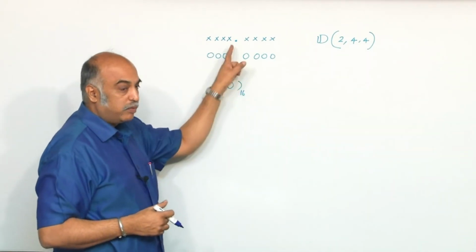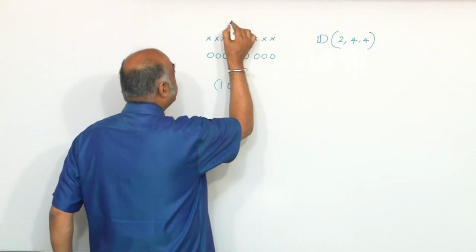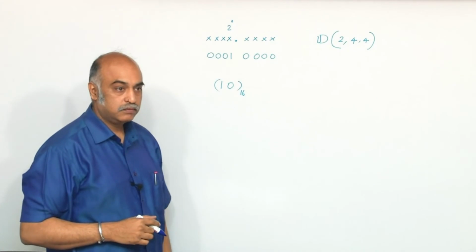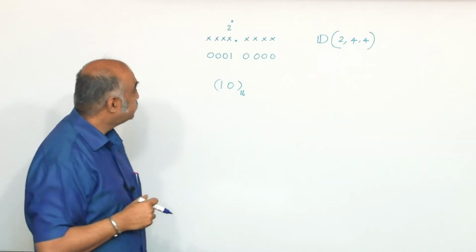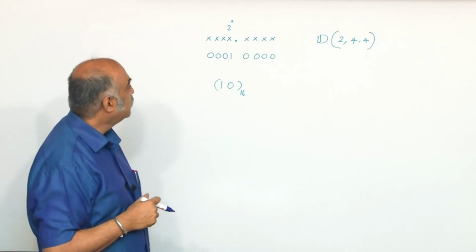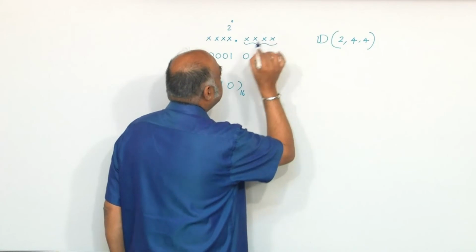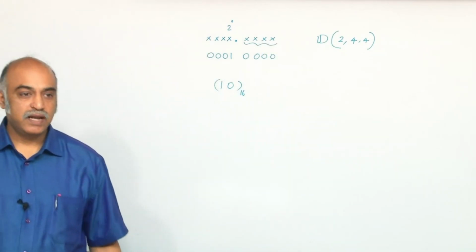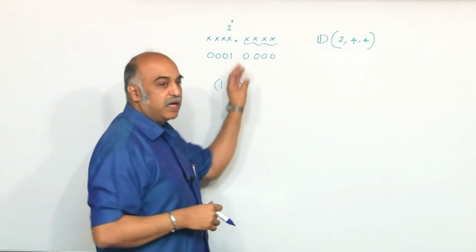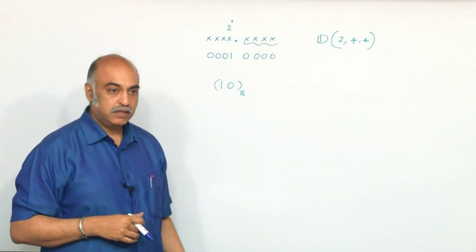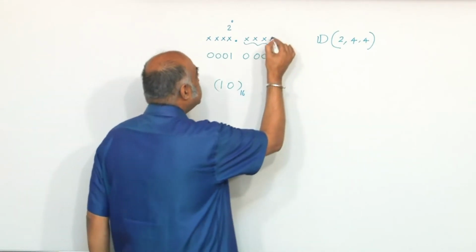But the moment I say this is the point, I will say this is my 2 to the power of 0. Right? So it is 1, it is a number 1, the value. So if this is number 1, now what are all these? It is 0.2999, imagine in terms of decimal, 0.299 whatever, just less than 1. So what is this?